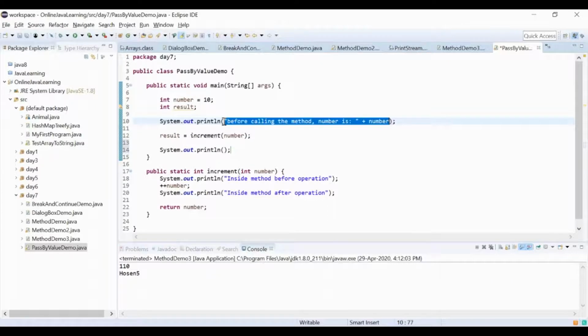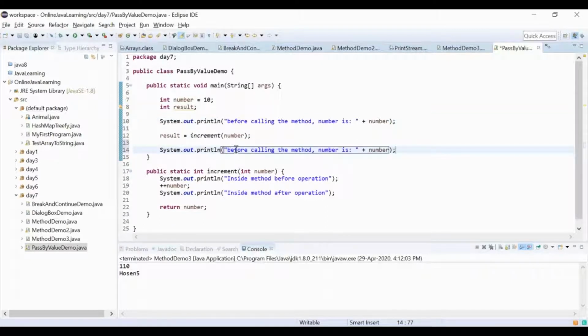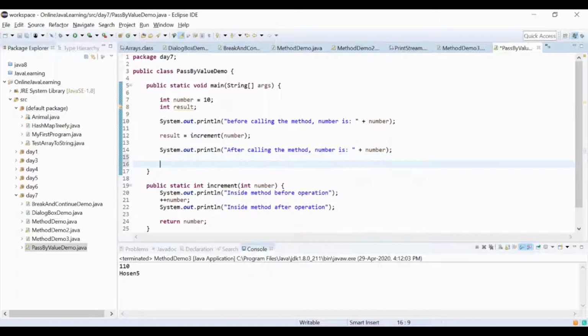After calling the method, number is, and the result is. Now I'll draw a diagram as well for you. Now can you help me what should be the output step by step?